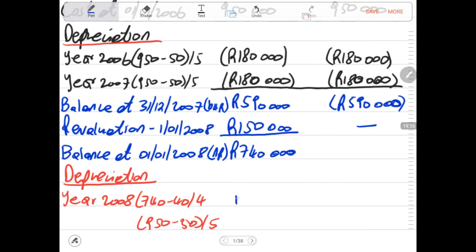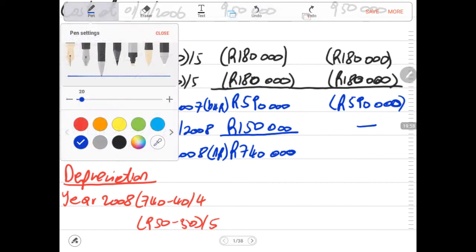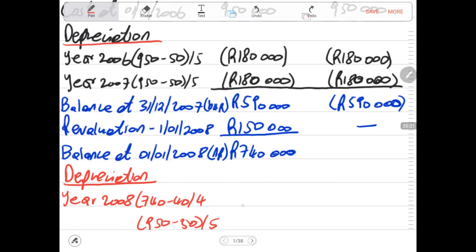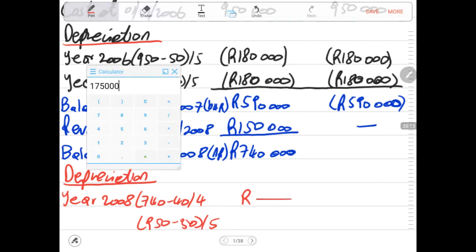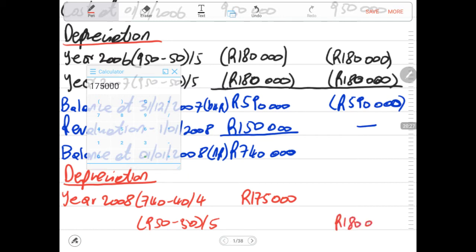Then now I will be writing everything in this one line, although calculations are in two different lines. Then we have a total of 175,000. I think I calculated that, yes, a total of 175,000. Then we have 175,000 under actual, but under historic we keep our 180,000 rands. We keep our 180,000 rands.